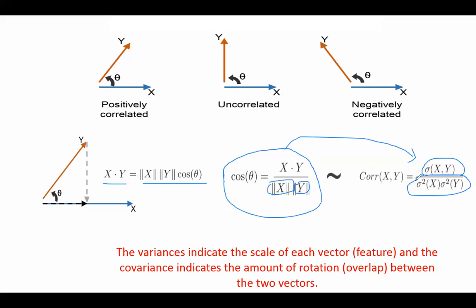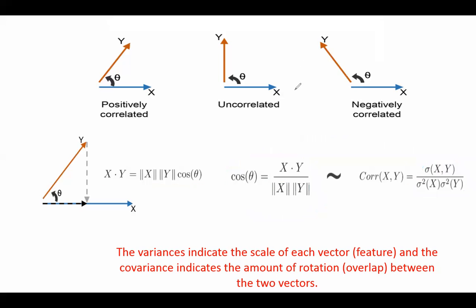Yeah, the covariance indicates the amount of overlap between the two vectors, and the variances indicate the scale of each vector, that is, how long the vector is. That is the variance, and what is the angle between them, that is represented by the correlation. Okay? This is just one other interpretation to help you understand. This is the cosine similarity.